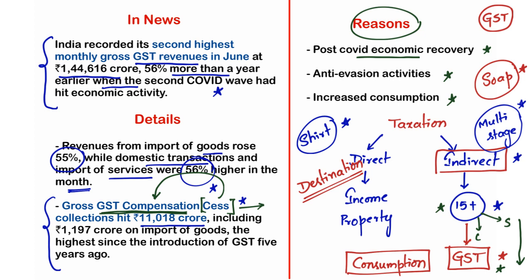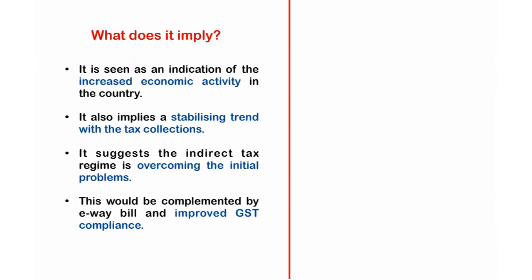Let us look at the next slide then. Now the question is, what does it imply? What does this increase in GST revenues actually imply in reality? The first one is, it implies increased economic activity. Since GST is levied on consumption of individuals, it simply indicates the economic activity restarted in the country. The economic activity is boosting up in the country. And the second important implication is a stabilizing trend in tax collections.